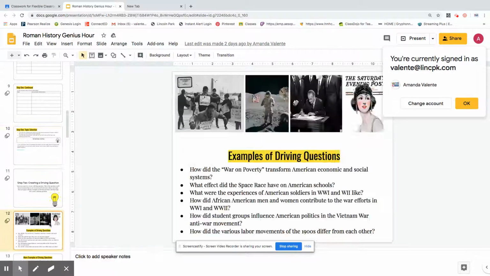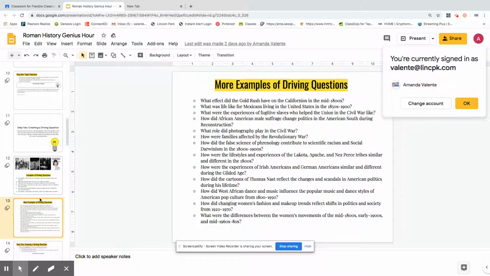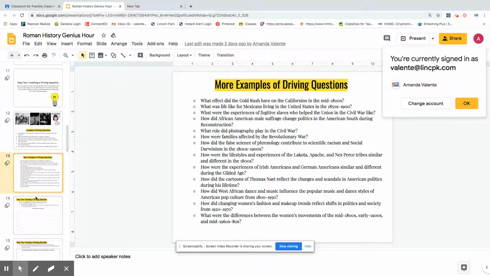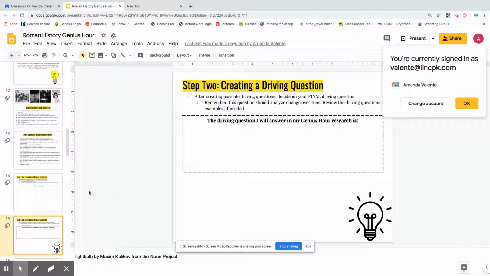Now for slides 12 and 13, you're going to be just looking through these and seeing how you can make a question about what you want to study in Rome. So here is your slide for your questions. So if you chose Roman paintings, you've got to come up with 5 questions that you could possibly research about Roman paintings.